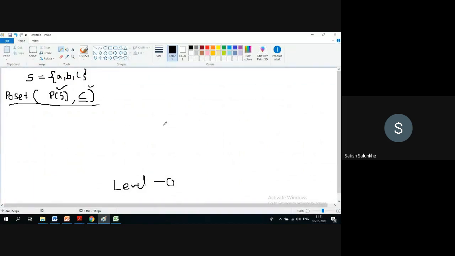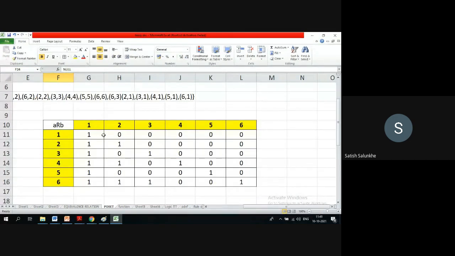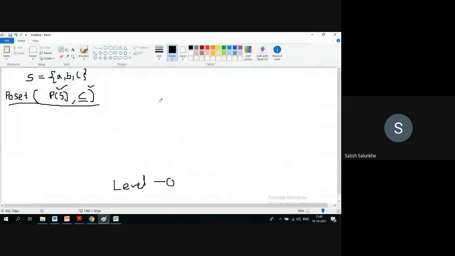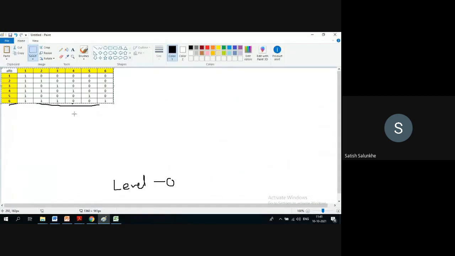Let me take the earlier example for your case. This is the given relation R, okay, on some set containing 1, 2, 3, 4, 5, 6. We don't bother about that relation. This is straight away relation is given to us. That's it. What is our objective? Our objective is to construct the Hasse diagram. Previously, we have drawn that Hasse diagram. How have we drawn that Hasse diagram?